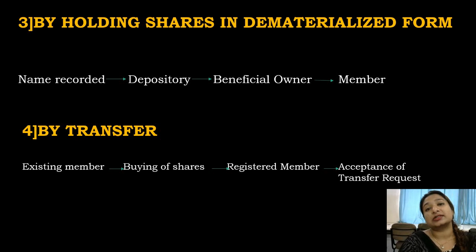So once a person buys the shares from the existing shareholder of a company, he gets the shares of that member, and ultimately he becomes the owner, that is the shareholder of that company. And again he can put his name in the register of members by approaching the company, and then he can become the member. So these are the next two conditions where you can become the member of the company.